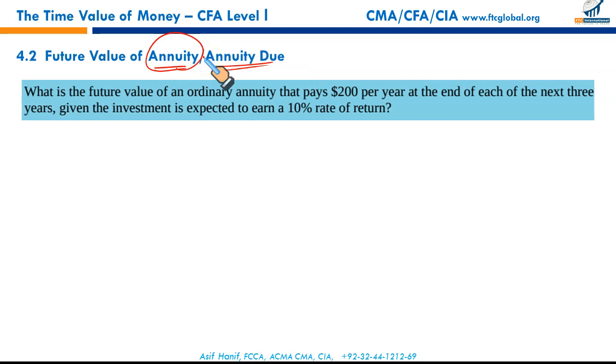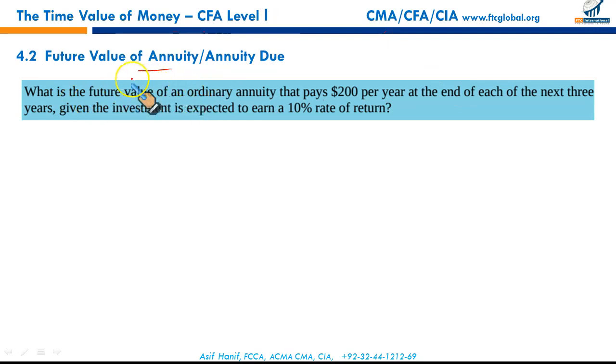Just like in this question: what is the future value of an ordinary annuity that pays $200 per year at the end of each of the next 3 years? And mind the word: if the periodic payments are made at the end of the period, they are called ordinary annuity. And if the payments are to be made or received right now, it's called annuity due. So right now what we are doing is ordinary annuity.